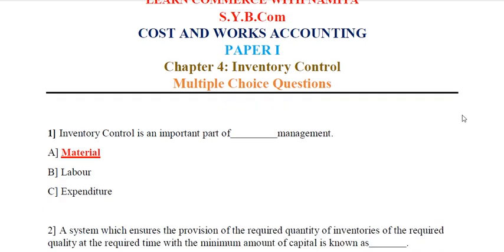The first MCQ is: inventory control is an important part of dash management. The correct answer is option A, material. Inventory control is an important part of material management.